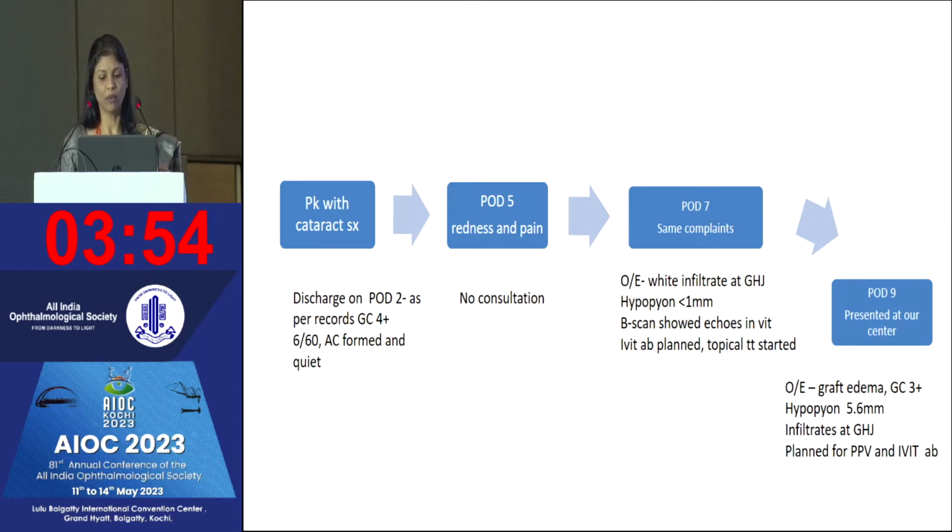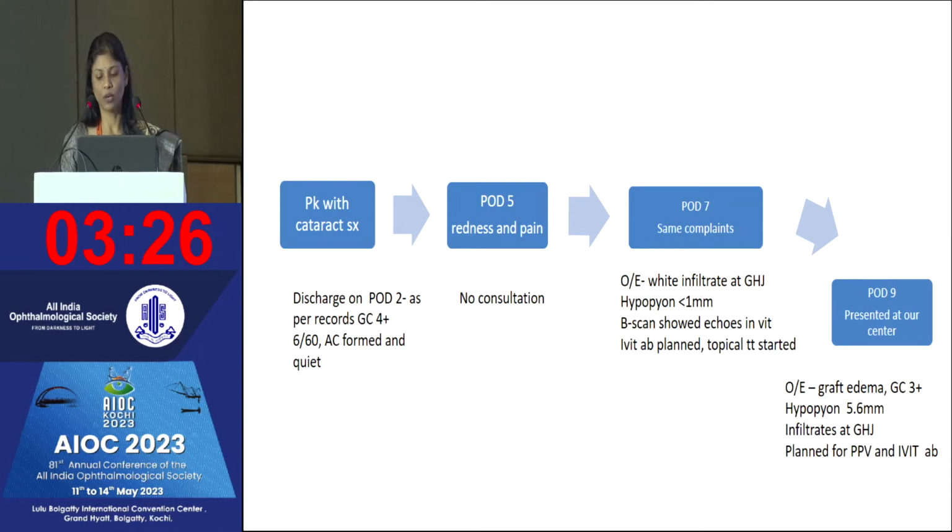At the time of visit, he had a white infiltrate. It was mentioned on the card that it was a white infiltrate in the superior temporal quadrant. The size was not there, and it was not written whether an epithelial defect was there or not. Hypopyon, streak hypopyon was mentioned, and B scan showed echoes in the vitreous. The patient was planned for intravitreal antibiotics and topical treatment was started, but no intravitreal antibiotics were given at that time.